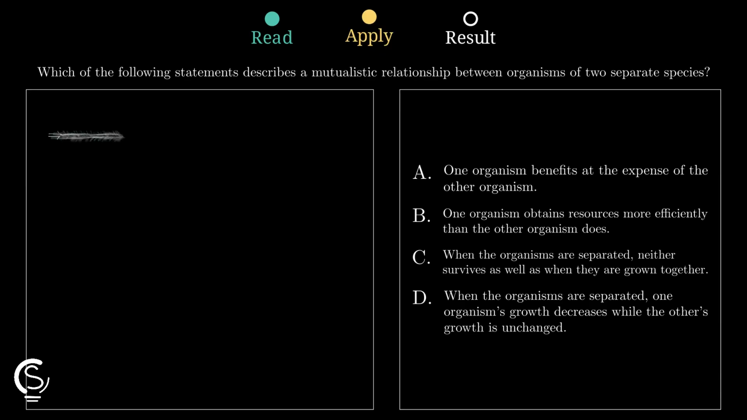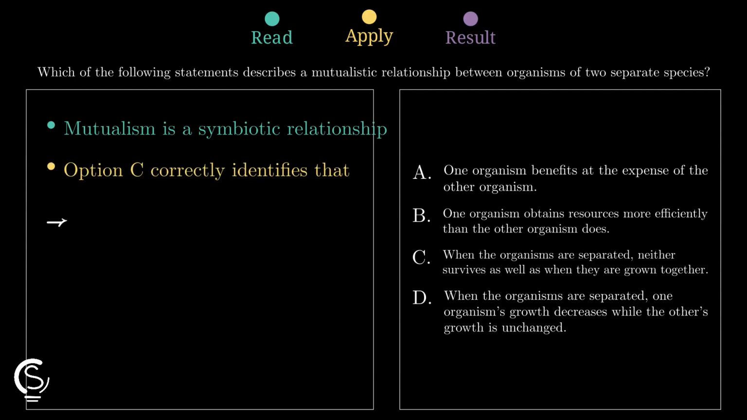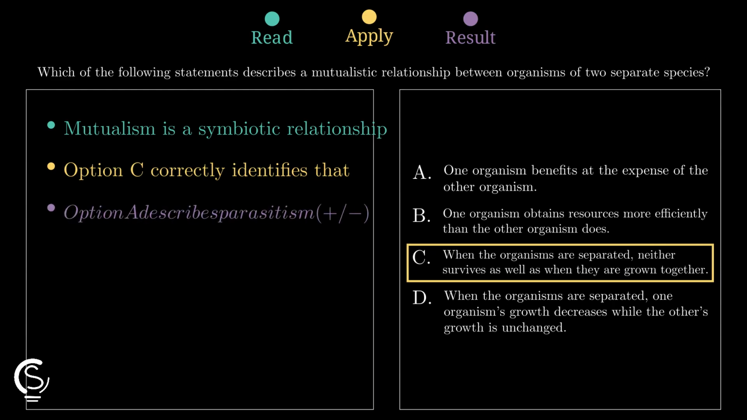Looking at the choices, option C explains that when these organisms are separated, neither survives as well as when they are together. This proves they both gain a significant survival advantage. Option A describes parasitism, where one benefits at the other's expense, while option D shows commensalism. That makes option C our clear winner today.